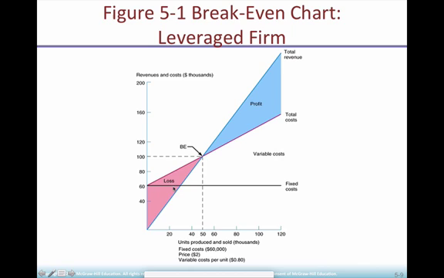However, if they cannot manage to make 50,000 units, the risk for a loss is higher. Suppose we are at 20,000 units. You see all of this pink area, it's a loss. So leverage is a two-edged sword. It can magnify profits when you are above the break-even point, or it can magnify losses if you are below the break-even point. This is why it's called leverage, or aggressive to begin with. I'm going to do a next video about the conservative firm, because I want to keep the videos shorter to be able to upload them faster.